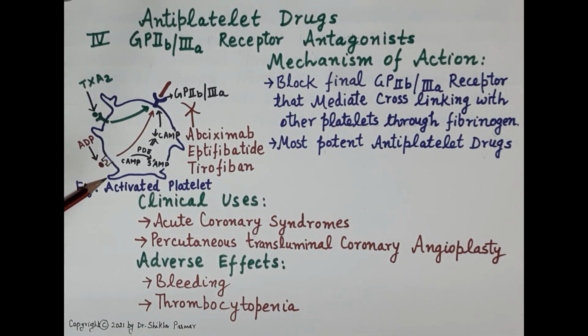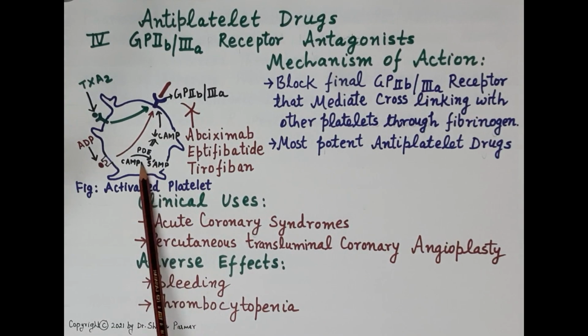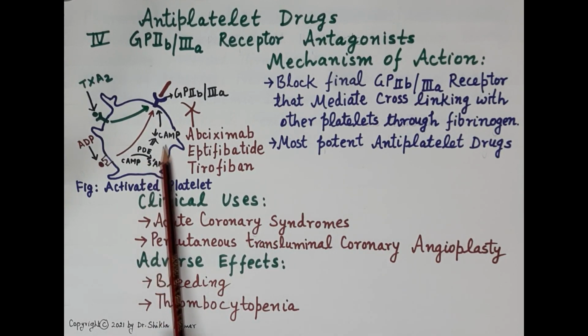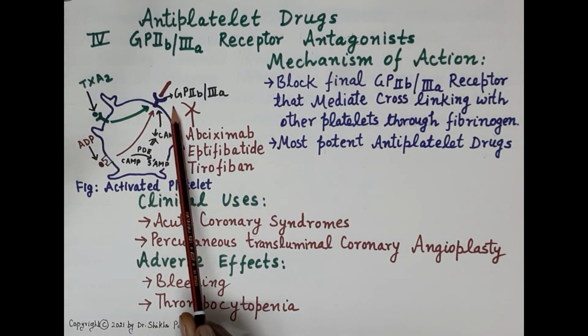As we've already discussed in detail, all the mediators that induce platelet aggregation, it can be thromboxane A2, or adenosine diphosphate, or the activation of phosphodiesterase 3 enzyme, which reduces the level of cyclic AMP. All these mediators finally activate the GP2B3A receptor, because this is the key receptor responsible for platelet aggregation.